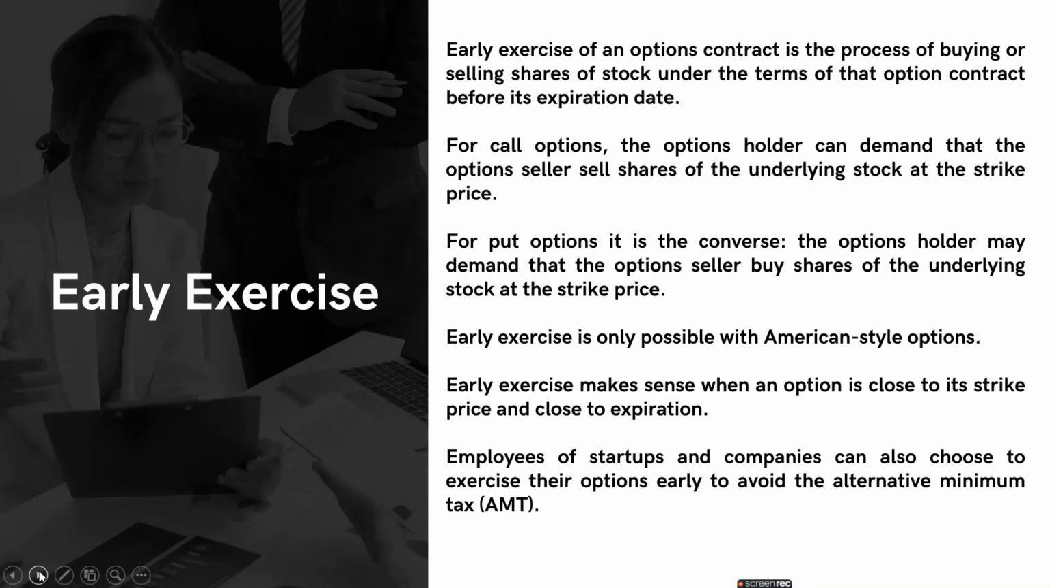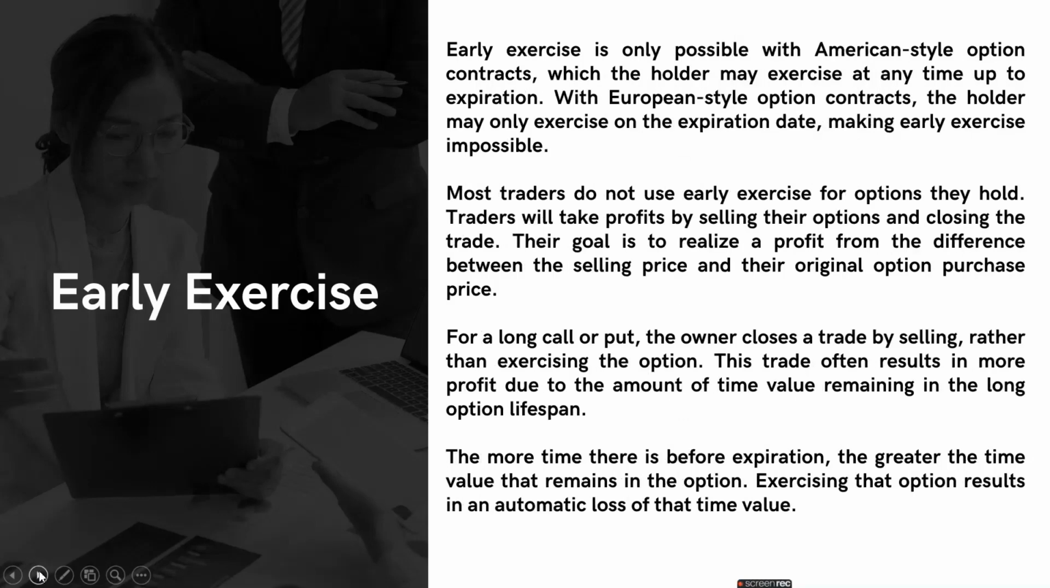Early exercise makes sense when an option is close to its strike price and also close to expiration, because that helps both the parties, right? It gets finished faster and both of them can move on to some other stock or some other option. Even employees of startups and companies choose to exercise their options early to avoid the alternative minimum tax. It is only possible with the American style option as I mentioned earlier.